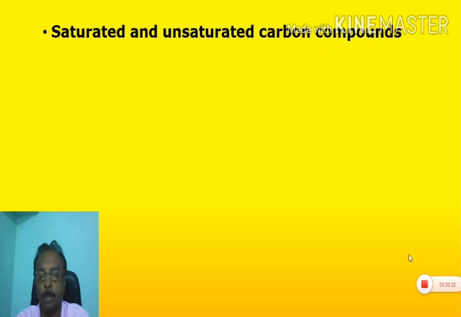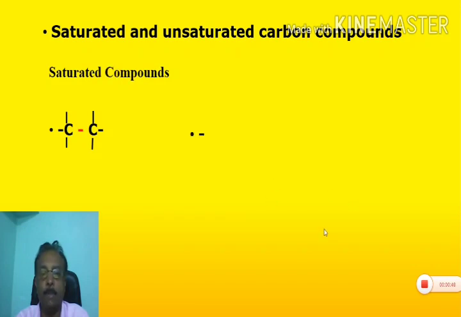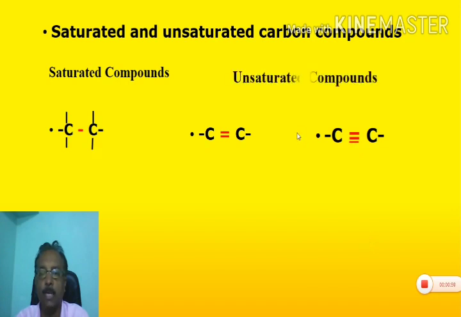Compounds that are linked by single bond between two carbon atoms are known as saturated compounds. Compounds that are linked by double or triple bond between two carbon atoms are known as unsaturated compounds. Similarly, saturated compounds form a class known as alkanes.